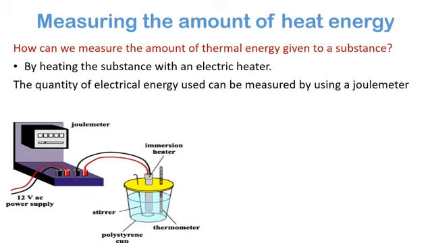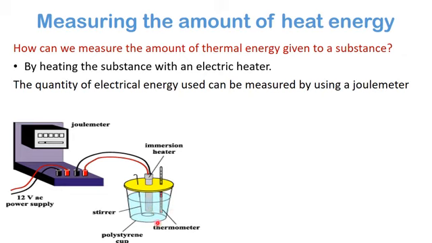See, it will be like this. Here is the liquid in this picture. We are using an electric heater. This is the electric heater, which you can see here, connected to the substance.